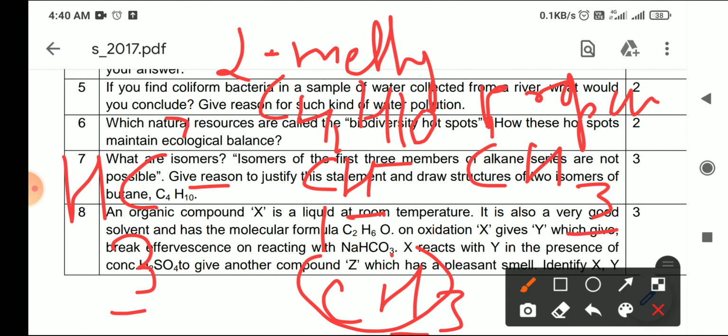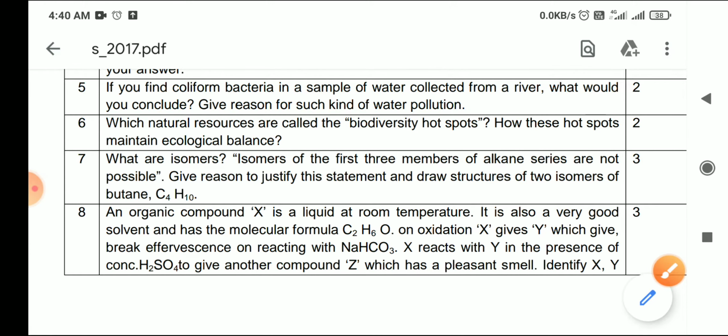Okay, now you have seen that I made two structures of C4H10, in which the molecular formula of N-butane and 2-methyl propane was the same. But here you see that the structure, earlier it was a straight chain compound, and after that I made a branched compound of this. So this is the isomer. Hope this point is clear to you, what isomers are. Isomers means that they have the same molecular formula but they are different in structure. Clear?